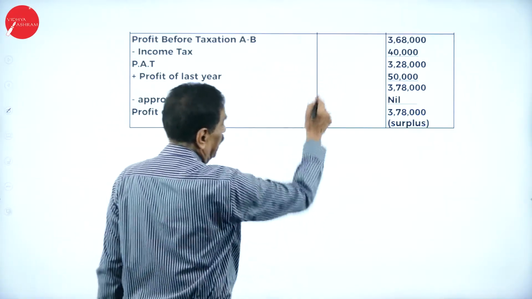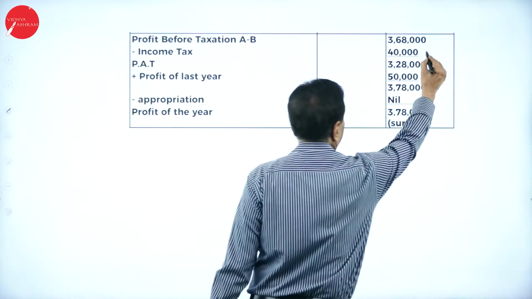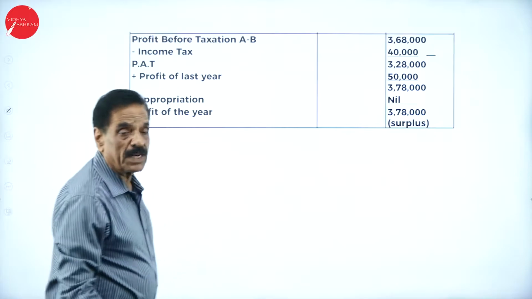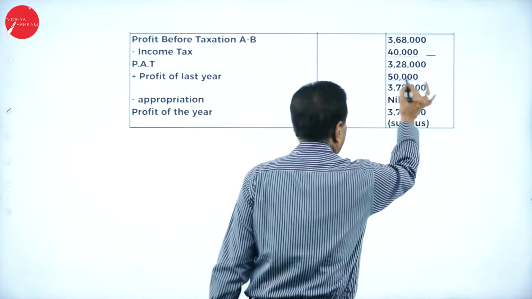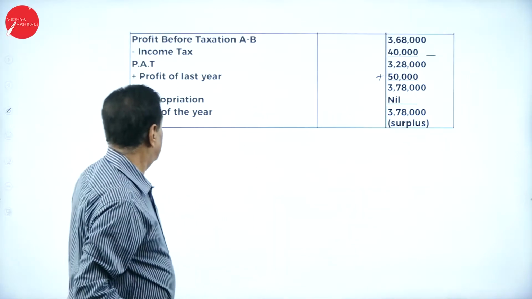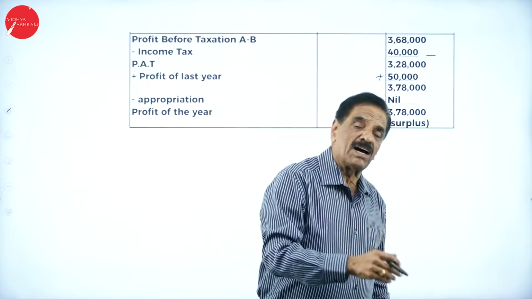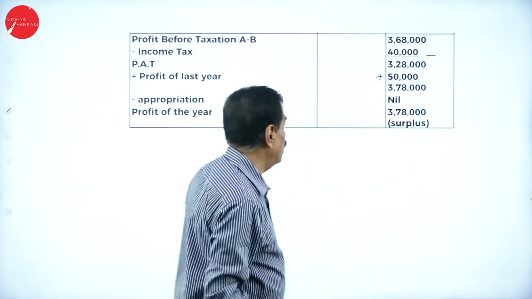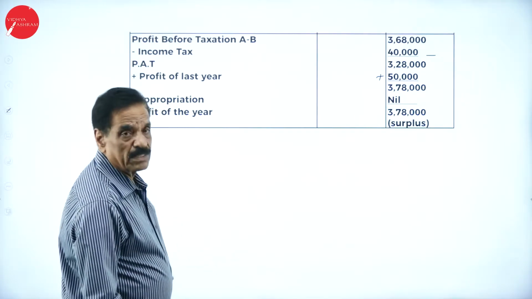If you deduct now, A minus B, it will come to 3 lakh 68,000, minus income tax paid 40,000. It becomes 3 lakh 28,000. Add profit of the last year 50,000, it becomes 3 lakh 78,000. There is no appropriation like proposed dividend or transfer to reserve. Nil. Once again, 3 lakh 78,000 is the profit of the year, that is called surplus.